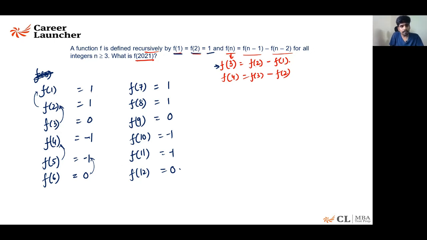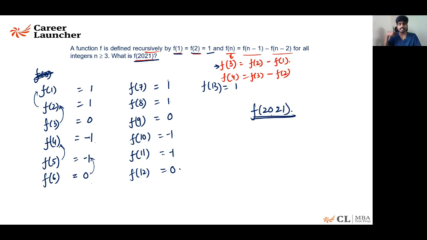So what we can see is 1 1 0 minus 1 minus 1 0, 1 1 0 minus 1 minus 1 0. So f of 13 is going to be 1. F of 14 is going to be 1. F of 15 is going to be 0, and that is how it is going. So the question is asking what is f of 2021.